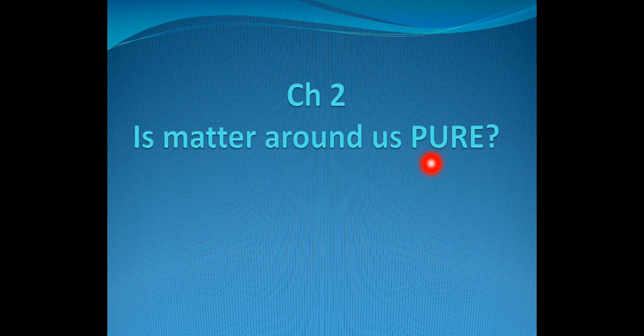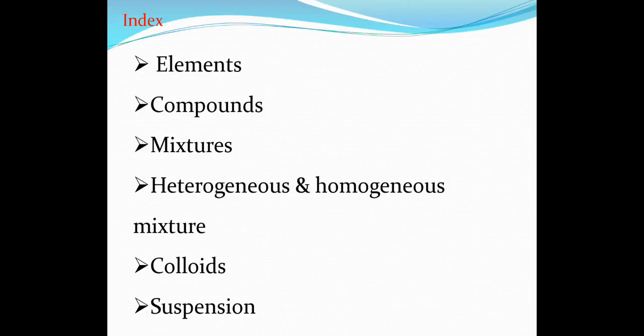The term pure used here is entirely different from what you use in your everyday life. Pure in chemistry is different. That is what we are going to study in this chapter. So the index of this chapter is as follows. This is what we are going to cover: what is an element, what is a compound, mixtures, heterogeneous and homogeneous mixtures, colloids and suspensions.